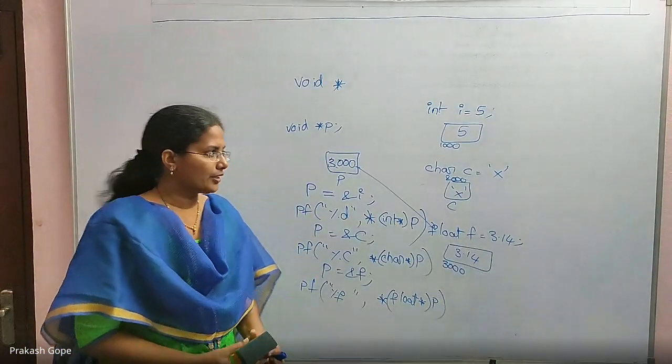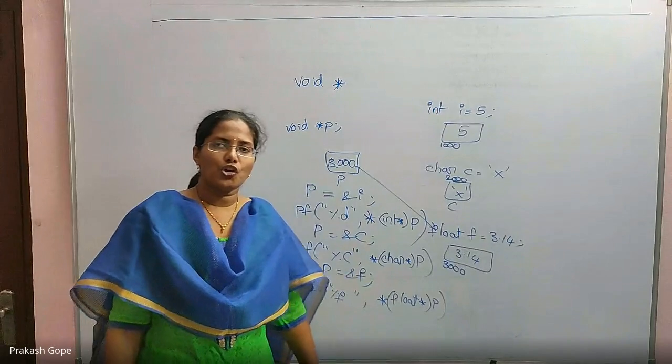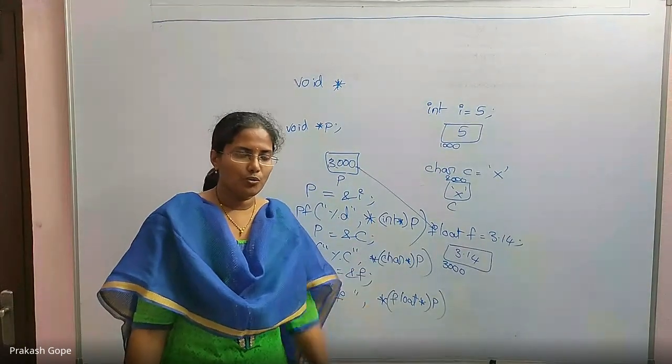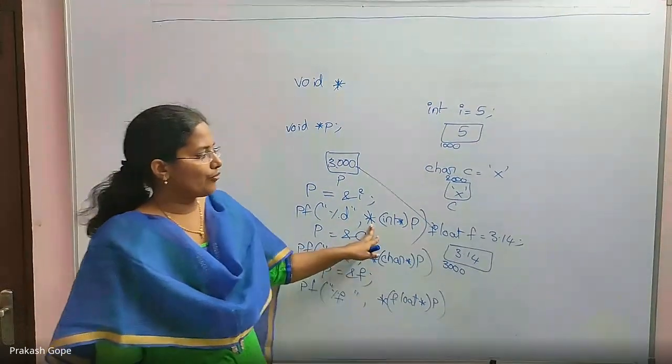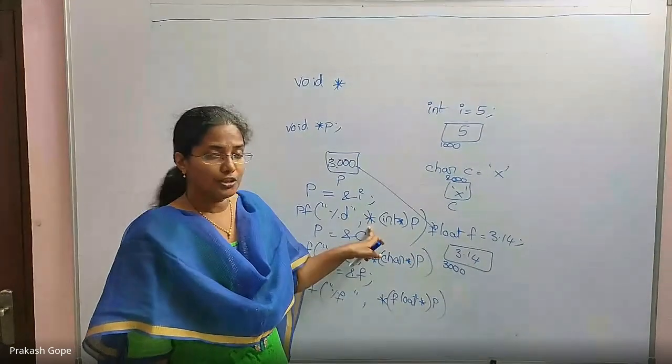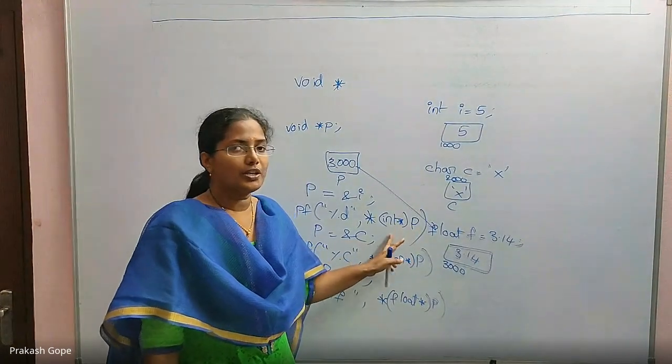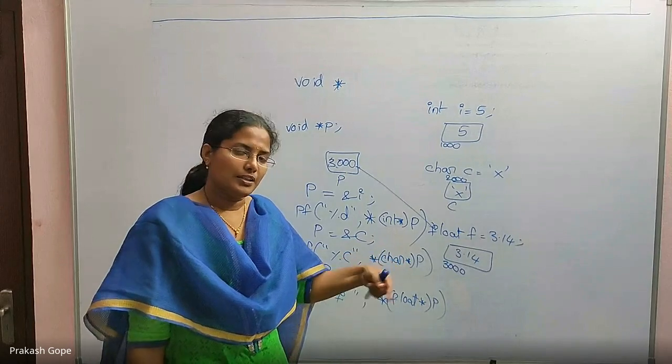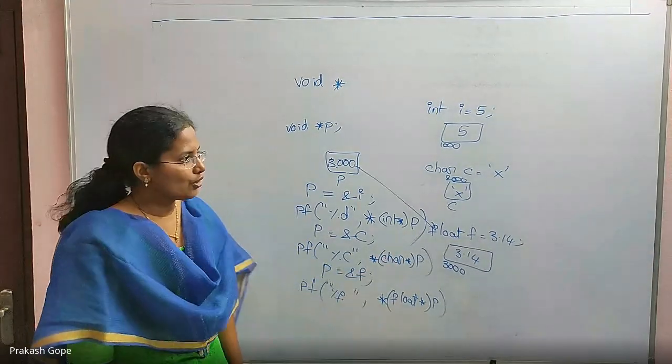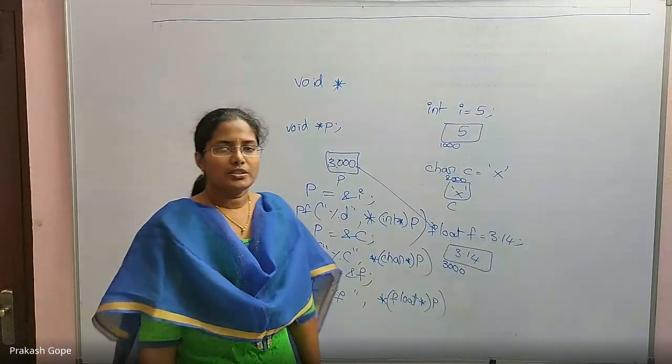This is a void pointer. A pointer which can hold the address of any data type's variable is called a void pointer. But if you want to go for dereferencing of that void pointer, first you need to do a typecasting, a local typecasting, and only then can you use the dereferencing operator. Okay, this is void pointer.